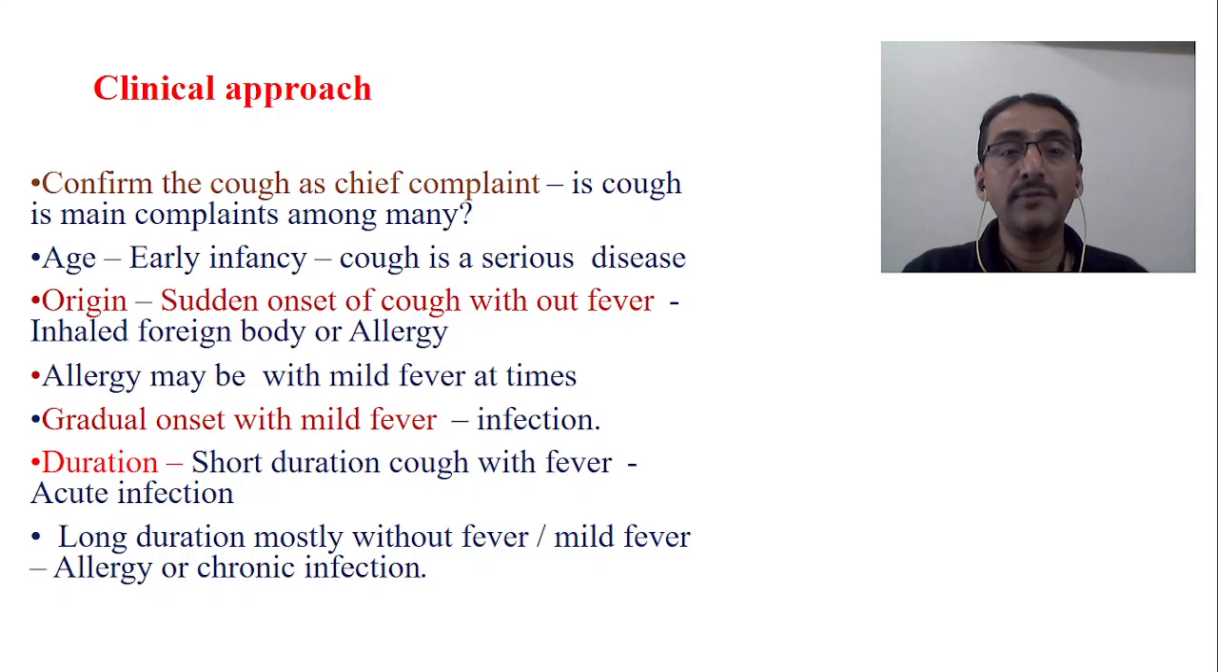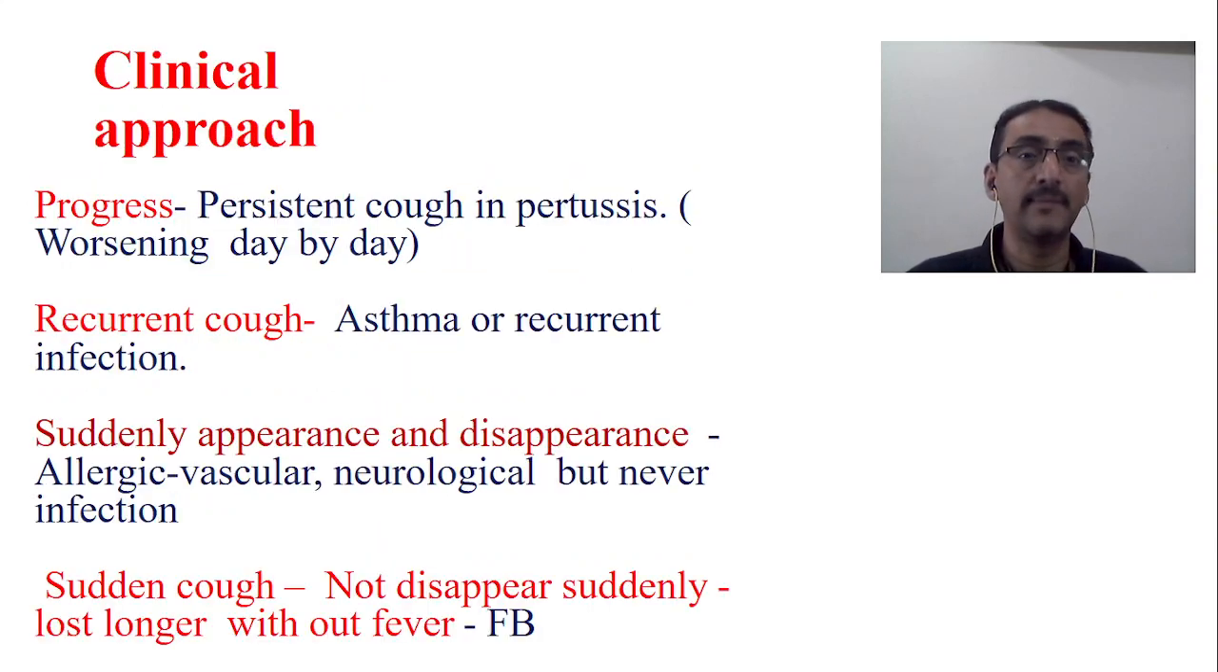So we have seen the chief complaint, age, and onset, whether gradual or sudden. Suppose the cough is gradually coming, with mild fever, then definitely it is infection. Then you have to see the duration. If the duration of the cough is very short, with fever, it may be an acute infection. Long duration of cough without fever, or sometimes with mild fever, is again either allergic or some other chronic infection. This is a very important thing.